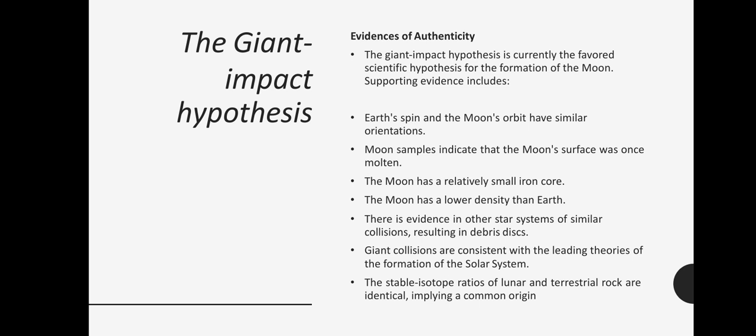Supporting evidence includes that Earth's spin and the moon's orbit have similar orientations, and moon samples indicate that the moon's surface was once molten, but now it is not, while Earth's surface is still molten. The moon has a relatively small iron core, but Earth has a larger one, and the moon has a lower density than Earth. There is also evidence in other star systems of similar collisions resulting in debris disks. And there is more evidence for the giant impact hypothesis like these.